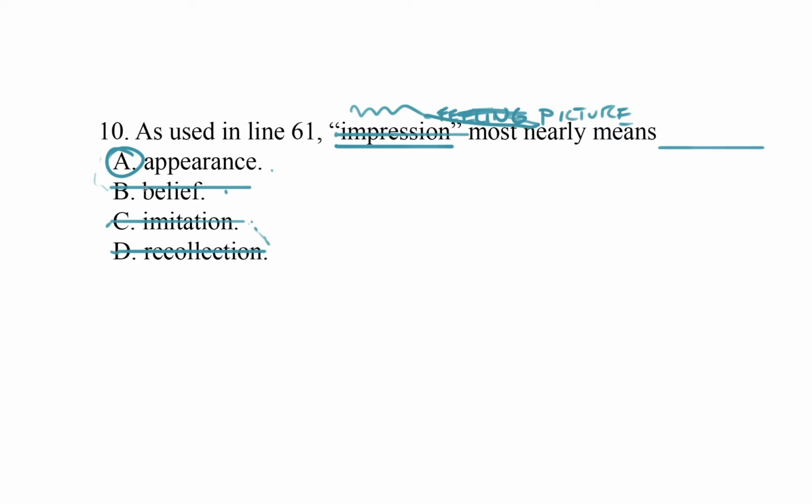Okay, so what I've modeled for us here is two methods of solving a words and phrases in context question. First, you come up with your own definition. You try to match that against the choices, knocking out the ones that you for sure can discard based on context. But then, if you still are left with other choices, go back and plug those choices into the text. Sub out the word you're trying to define and see what fits best, and then trust your gut. And in my case, my initial idea that impression meant picture in this context was correct. So, a useful lesson in trusting your gut.